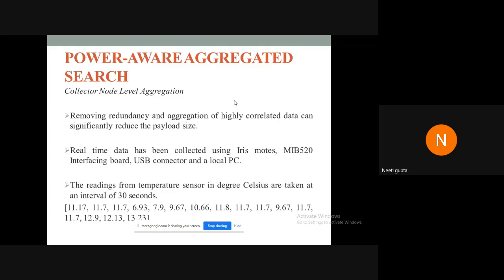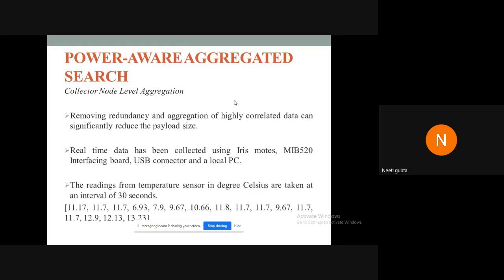Now, instead of performing the data aggregation at the level of cluster heads, we proposed that if the data aggregation mechanism is performed at the level of data collecting sensor nodes, at the level of end devices or host nodes, that will be more power saving, more bandwidth saving as well, resulting in more efficient results.